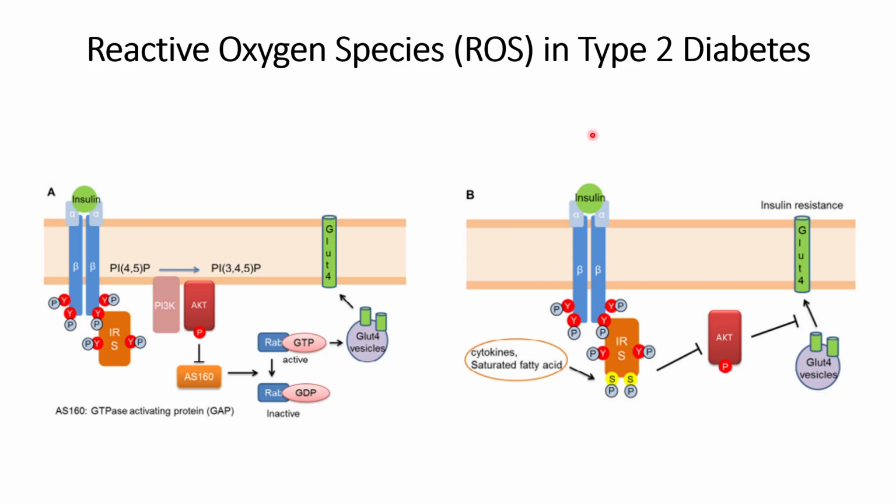In this video we will discuss the role of reactive oxygen species, or ROS, in type 2 diabetes. So far many of us know that type 2 diabetes is a reversible kind of diabetes, and it usually occurs because of lazy or inactive lifestyles.